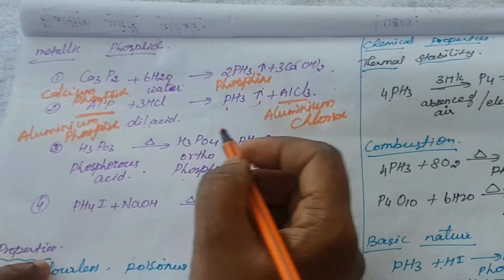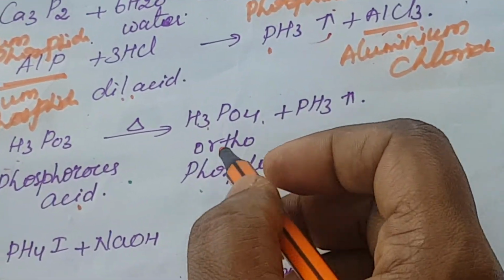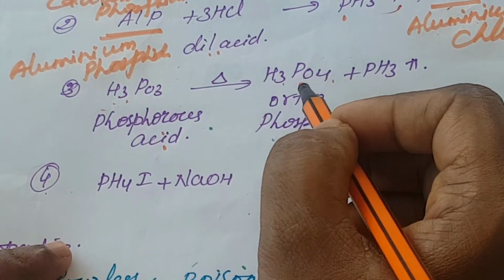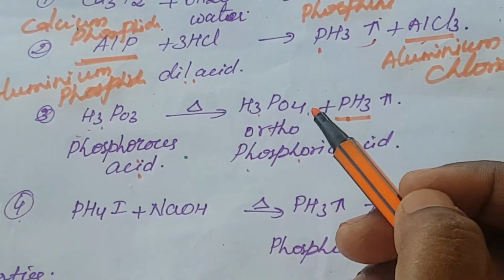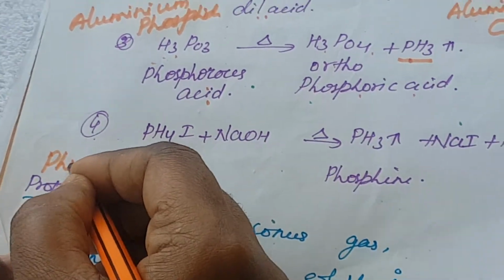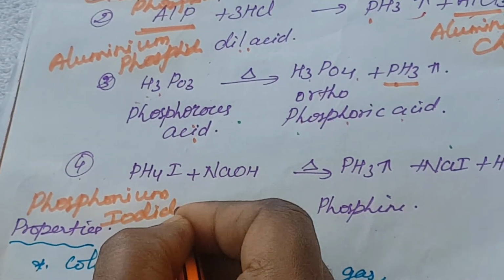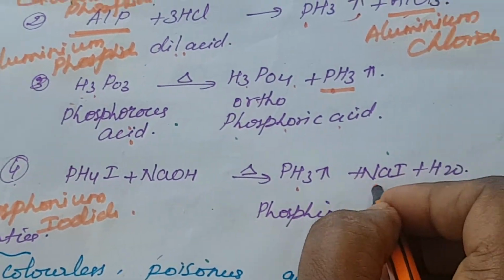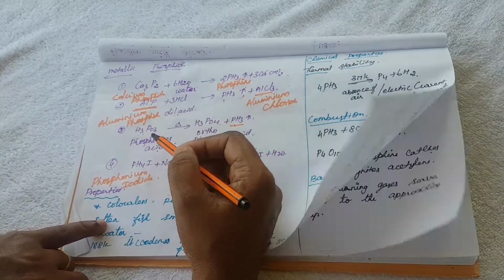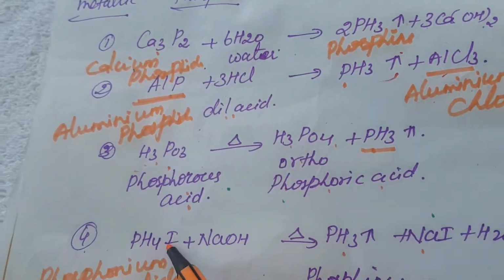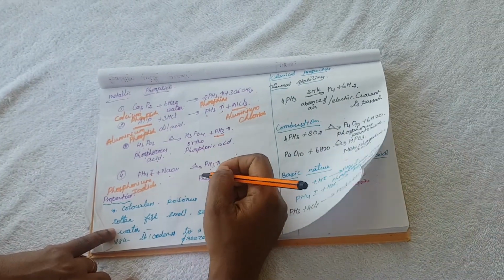Again, phosphorus acid, H3PO3. When we heat phosphorus acid, it forms orthophosphoric acid, H3PO4, and phosphine. Next one is phosphonium iodide. Phosphonium iodide reacts with sodium hydroxide to form phosphine, sodium iodide and water. So calcium phosphide, aluminium phosphide, phosphorus acid and phosphonium iodide, when reacted with different compounds, form phosphine. These are all the different preparation methods for phosphine.